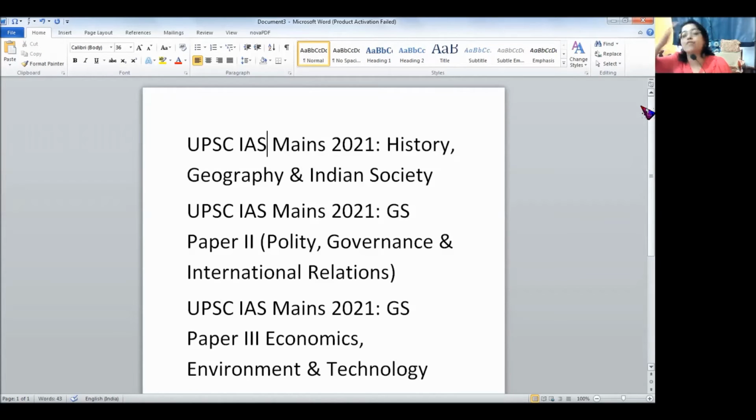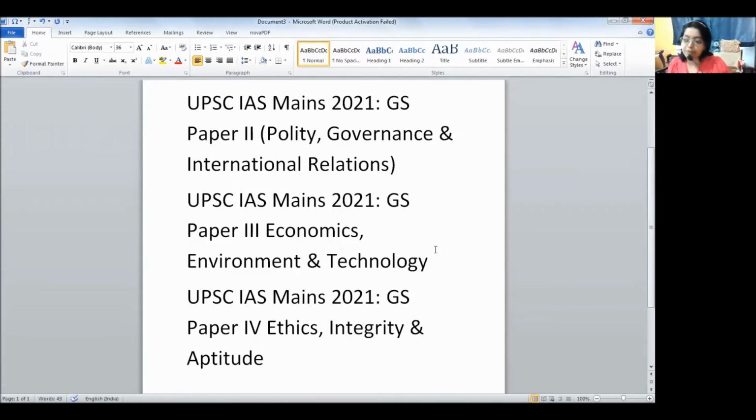Almost 40% of the general studies syllabus is law, guys. What better option can there be than taking the optional paper as law? You can take psychology because that helps in studying easier, but I will still recommend at point 1 that law is the best option. Also, paper 4, ethics, integrity and aptitude. Now, this can be a studied paper, but it's more like a moral science paper, as well as whatever has happened in the current affairs in that particular year. Most of the questions will be based on that or on very important topics of the past.